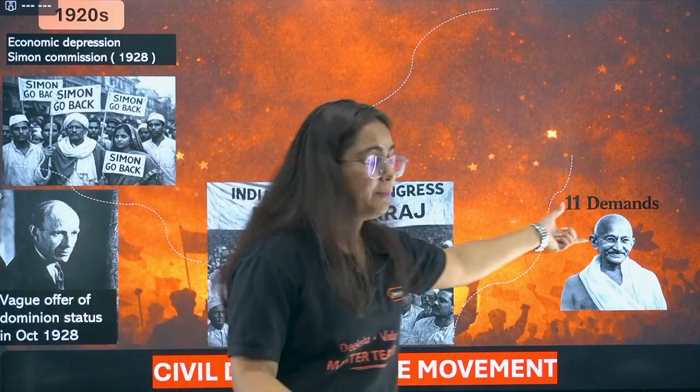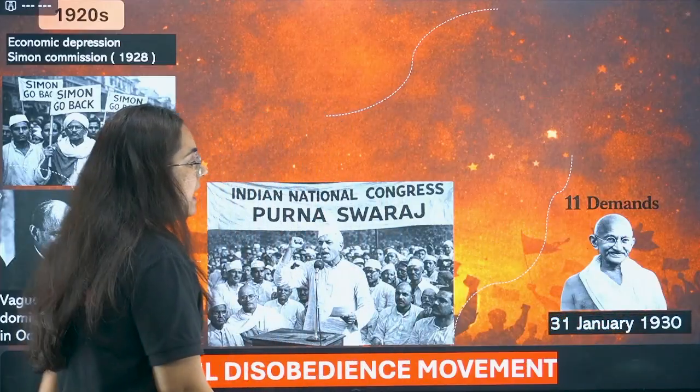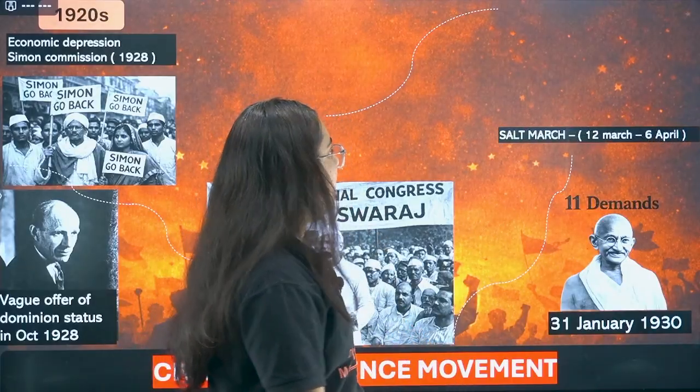Along with that, Gandhiji presented his 11 demands to Irwin, that bhai, these are my 11 demands. If you are going to accept them, I'll not start the movement. But if you are not going to accept them, then I am going to start the movement. An ultimatum of 11th March was given to Irwin. Irwin didn't accept it, and hence we started Salt March, 12th March to 6th April, 24 days, 240 miles. Get it? 24 days, 240 miles from the ashram of Gandhiji to Dandi.